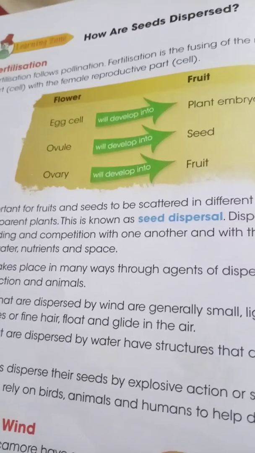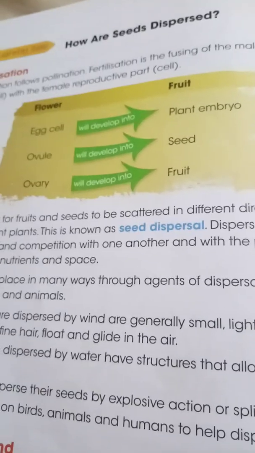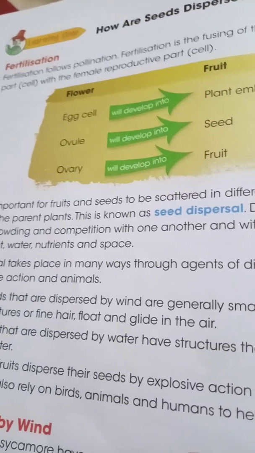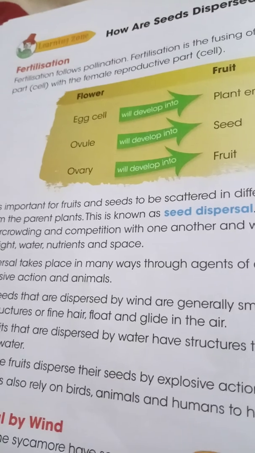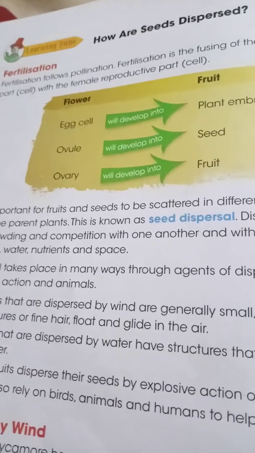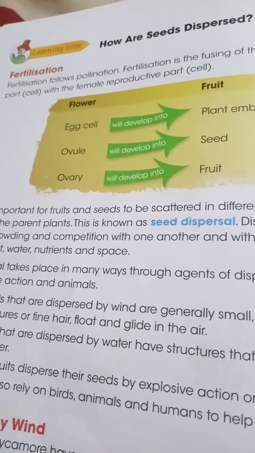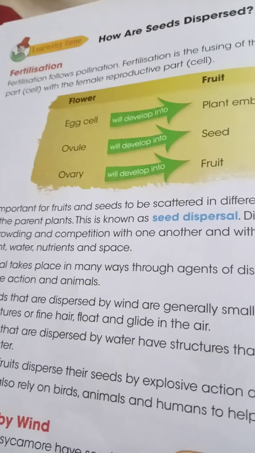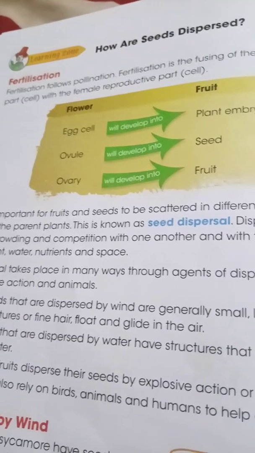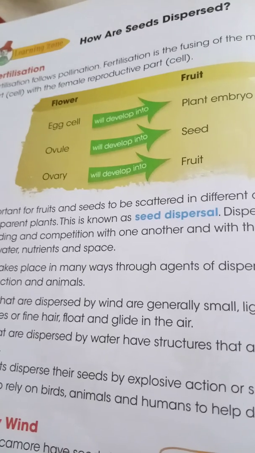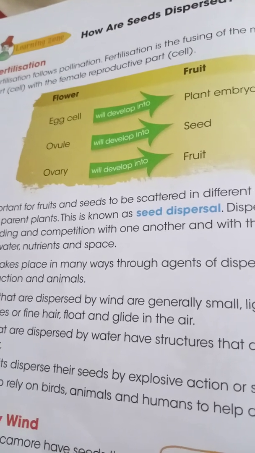How are you all? I am a grade 5 science teacher and today I am going to explain two important terms: one is fertilization and the other is seed dispersal. So let us first start with fertilization. Fertilization is the fusing of the male reproductive cell with the female reproductive cell. When the male part is joined with the female reproductive part, that's called fusion.